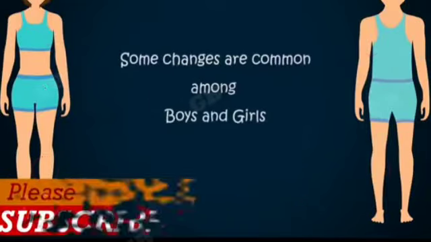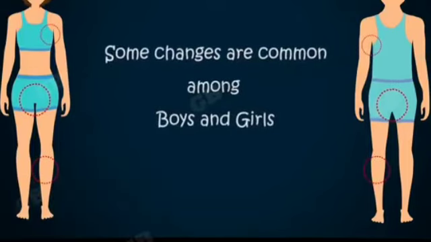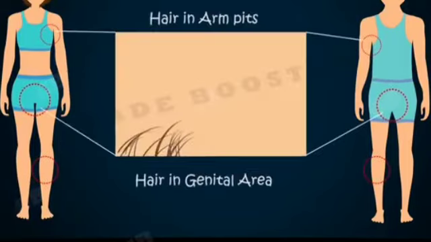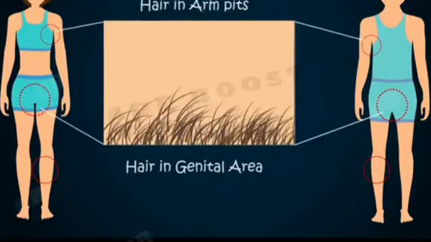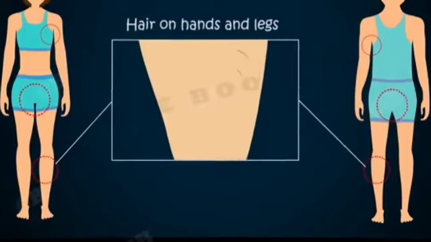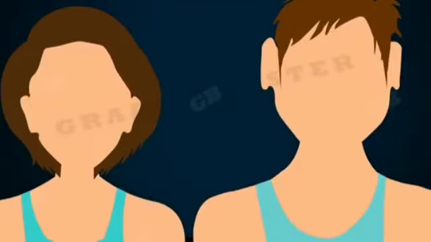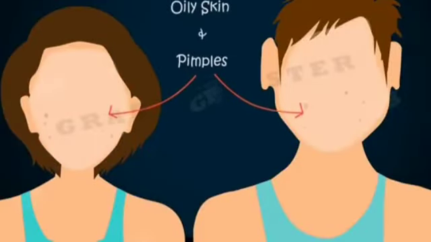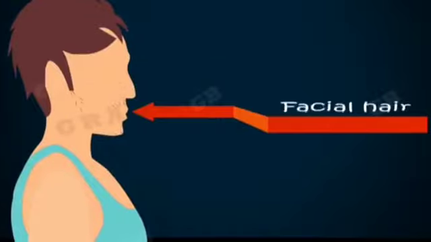Some changes are common in both boys and girls, like thick hair growing in new parts of the body, such as armpits and the genital area between the thighs, which can also become darker in color. Thinner hair can also appear on legs and hands. The skin frequently becomes oily and they might begin to develop pimples. There are certain changes observed only in boys, like growth of hair on the face.